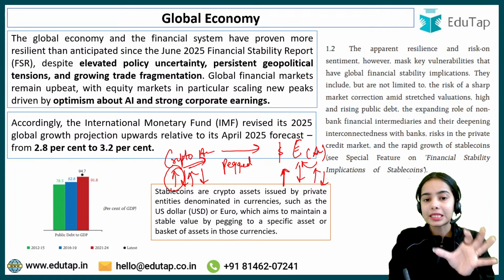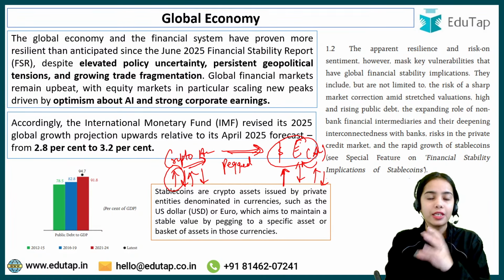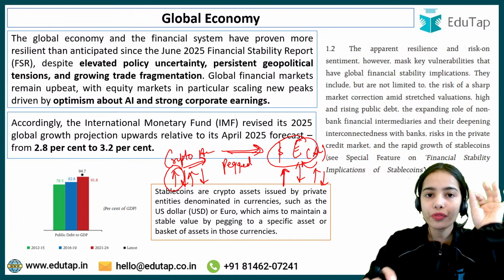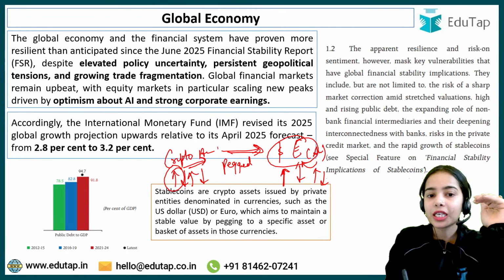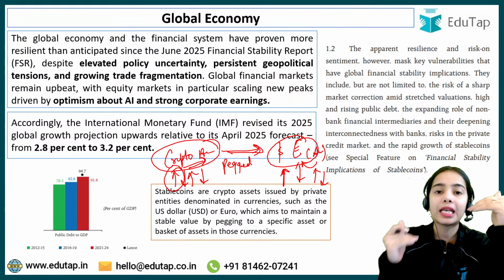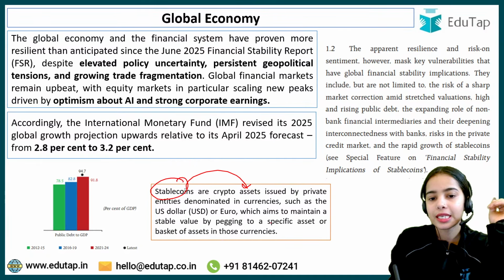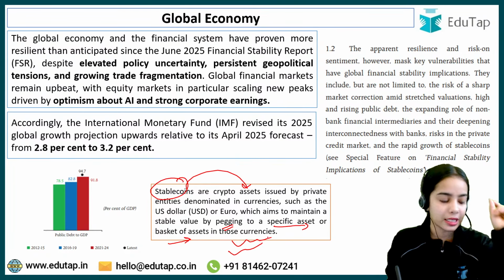So it is fixed against some asset or currencies in these countries. These currencies are very stable, so the crypto assets are also able to maintain some stability. These are known as stable coins: crypto assets pegged to a specific asset or basket of assets in these currencies or countries. Got it?